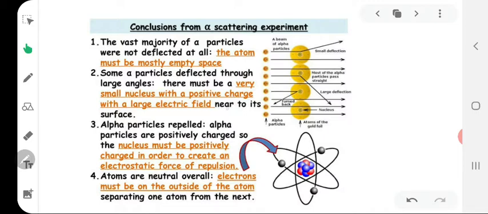Rutherford regarded this very small, massive and positively charged obstruction in an atom as the nucleus. Out of electrons and protons known at that time, only protons were heavy and positively charged. Therefore, Rutherford predicted that all the protons present in an atom are present in this small space, that is the nucleus.